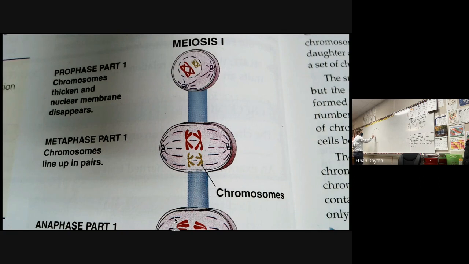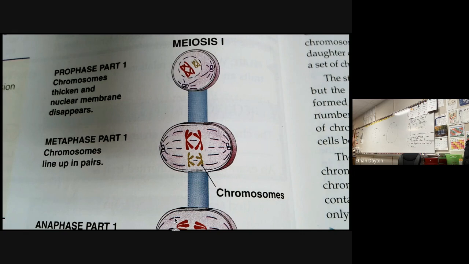Chromosomes are lining up in pairs. Yeah, that's for sure. You can just read it, there's a caption. Here we go. What do you notice about that? Avery used his big brain. Let's hear it. The chromosomes are lined up in pairs instead of one straight line. Appreciate it. Awesome. Way to read that.